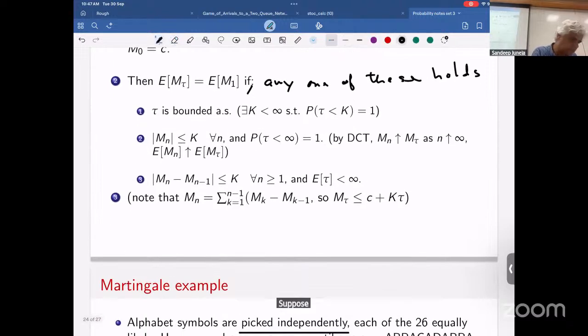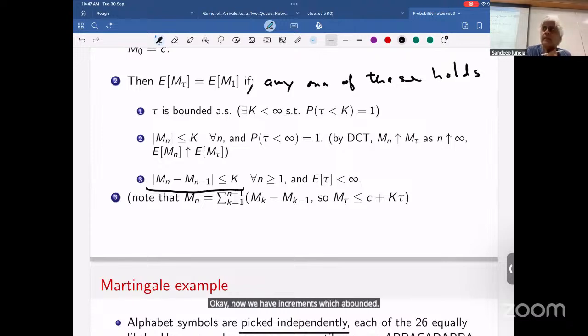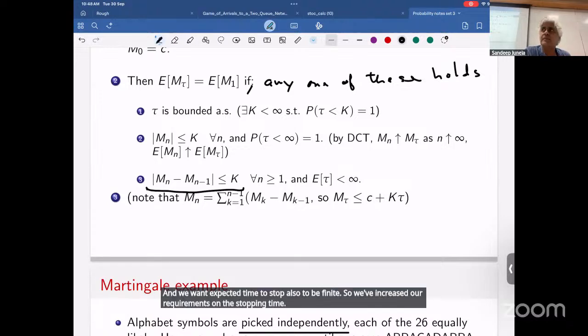Suppose now your increments are bounded. Yeah? When you say DCT here, it's bounded. Yeah, BCT and DCT. Use another one. Okay, now we have increments which are bounded, and we want the expected time to stop also to be finite. So we've increased our requirements on the stopping time. So then how do we prove this?